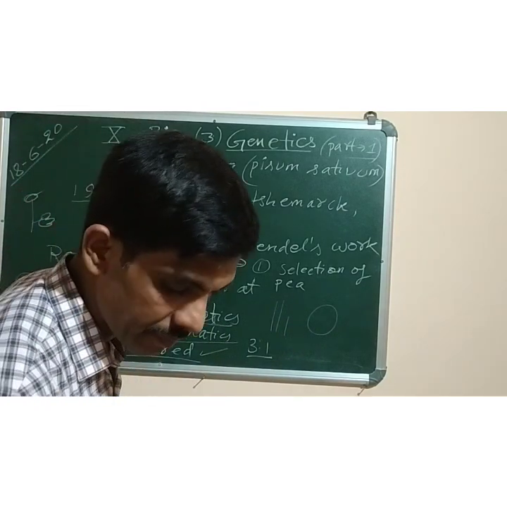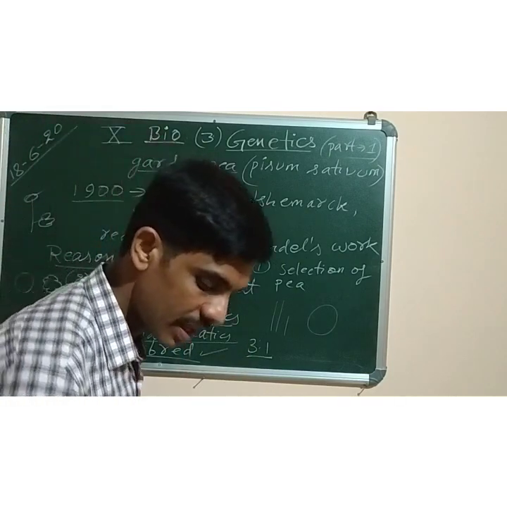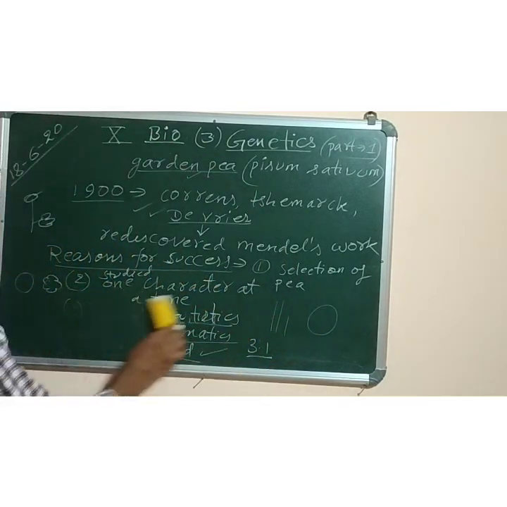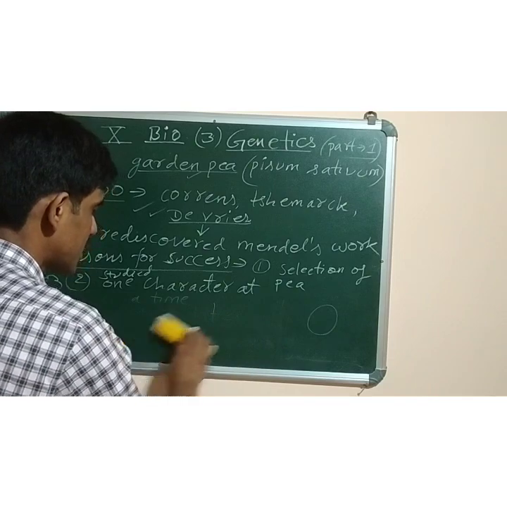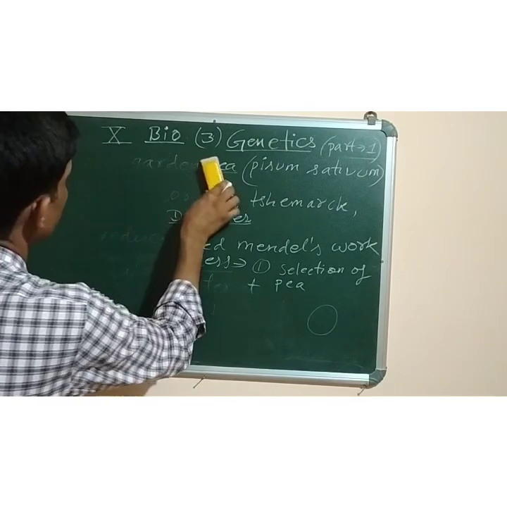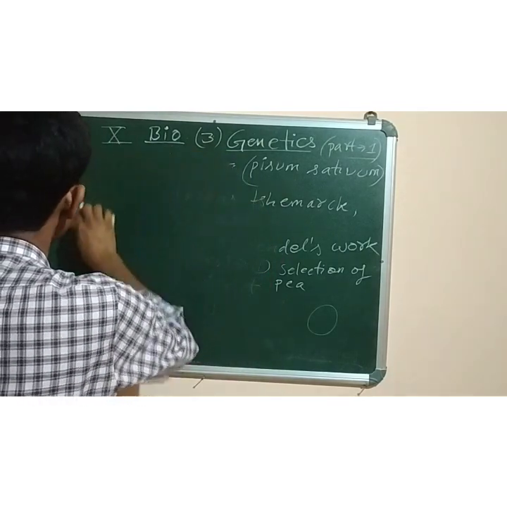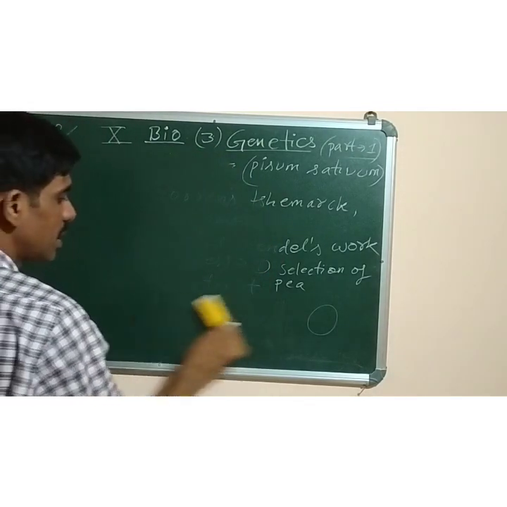Now the next one is Mendelian techniques. Mendel used two techniques for doing his experiments, and the names are bagging and emasculation. You should be aware of these two terms. What is emasculation?